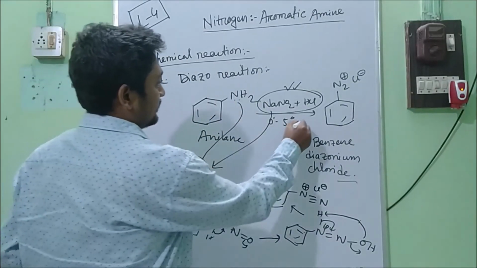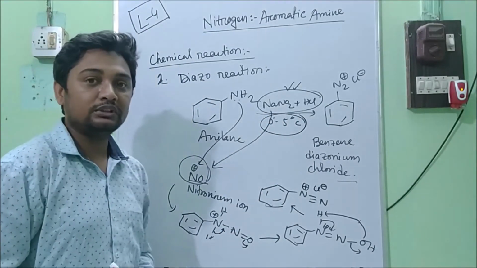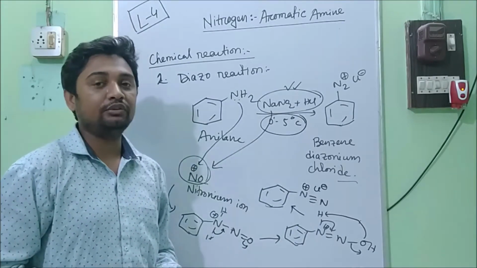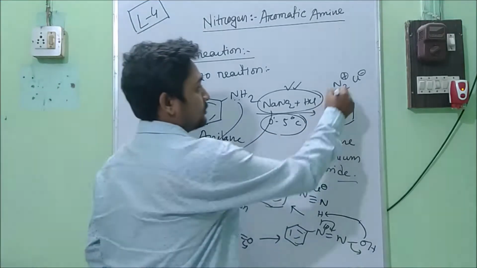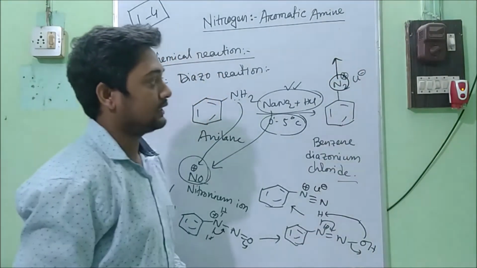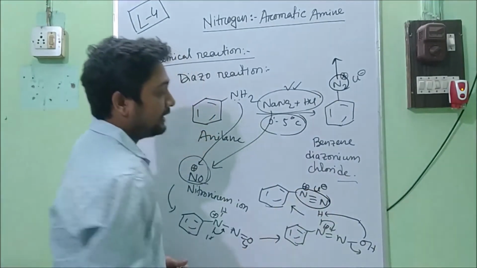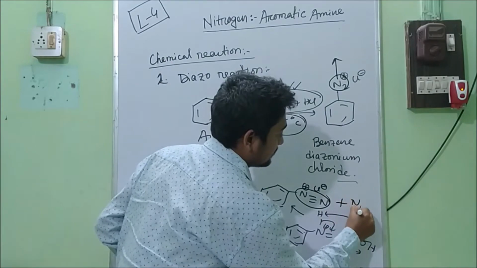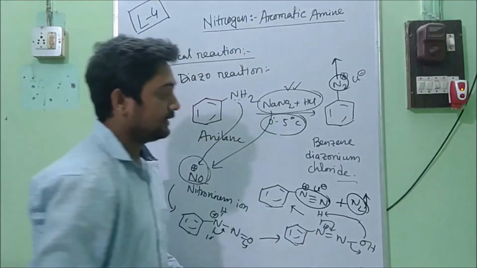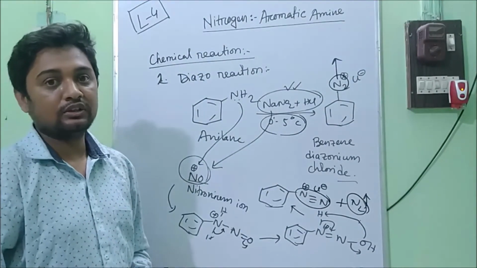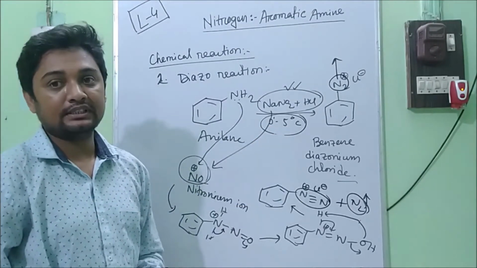Now one important thing of this reaction: the temperature is very low. You can't do this reaction at high temperature, because at higher temperature the nitrogen gas will go out from the structure. This bond will break, and it will go out as nitrogen gas. So the temperature must be kept in this range, 0 to 5 degrees Celsius.